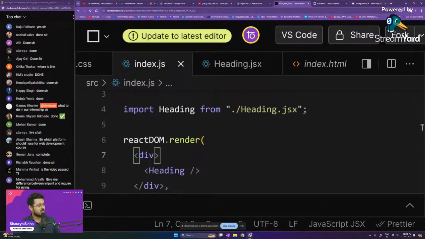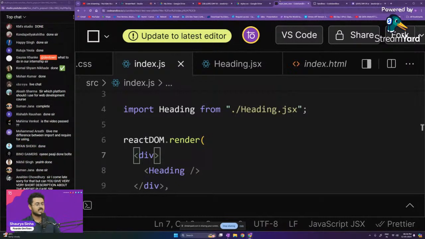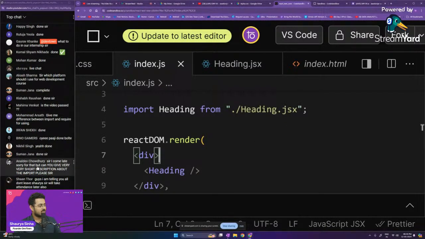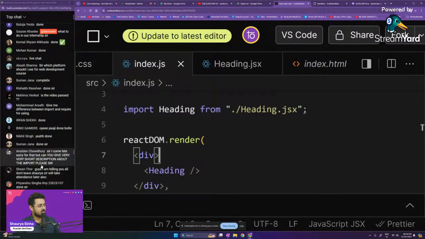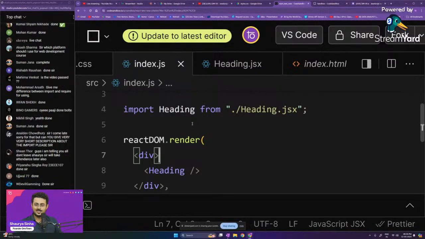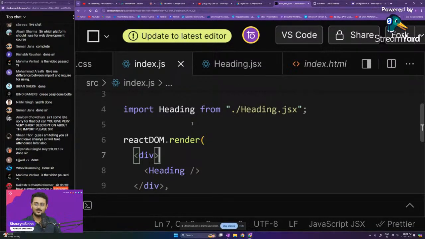Give me the difference between import and require for using. Just Google it. Google will give you the difference. Okay, this is a basic theoretical question. You can just Google that up. Sir, I come late, but you gave me very short description about the important import, please. Okay, that is just not possible. Watch the video once again after the class. It took the entire class to explain import. Now you want a very short description. That is not going to work.